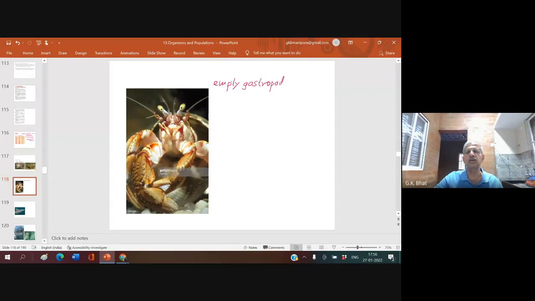It is nothing but the conch, what you call shanka. It goes in search of an empty shanka, which you use to blow during puja time, or to hold sacred water during puja time. It goes in search of an empty gastropod shell.